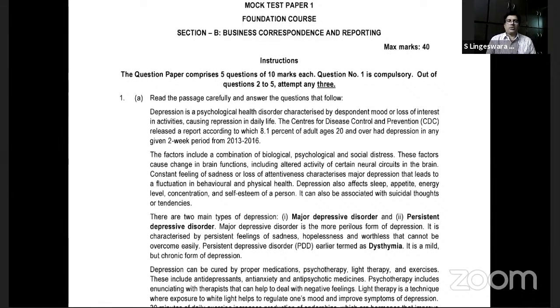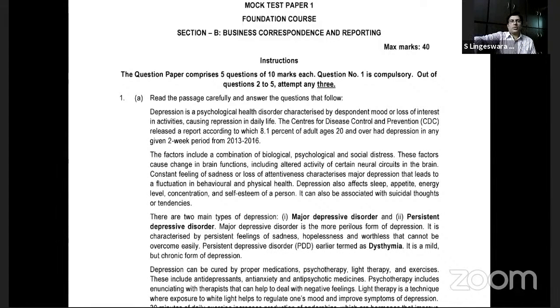So I suggest you have very fantastic practice with reference to the passage as well as Prezi also. Usually these two topics are expected to get connected in question number 1. Ready for this, please? Yes, sir. So read the passage carefully and answer the questions that follow.